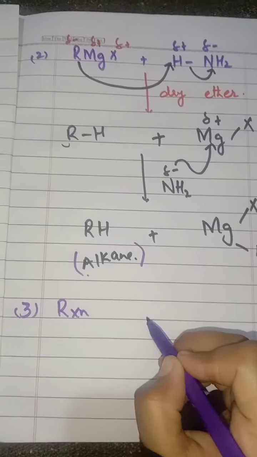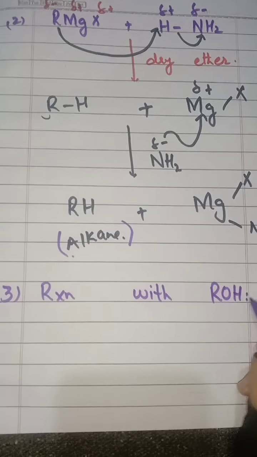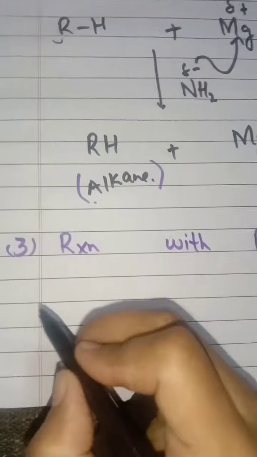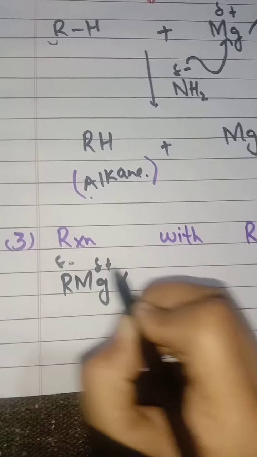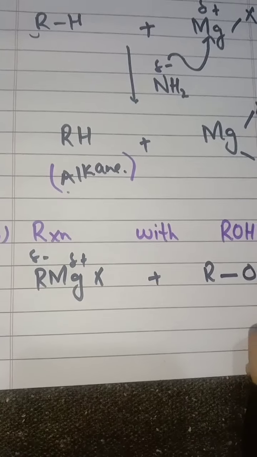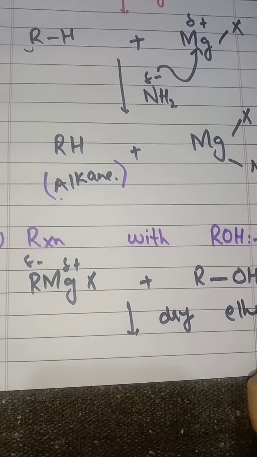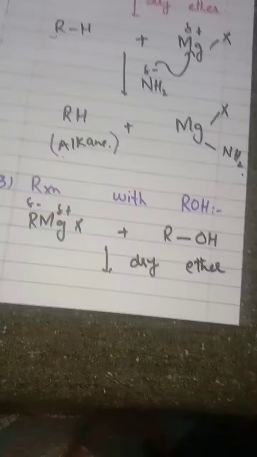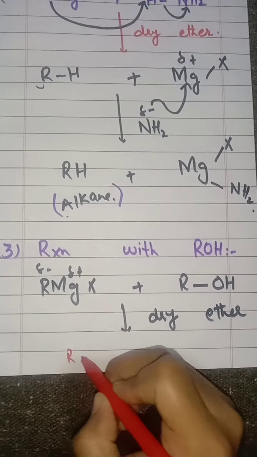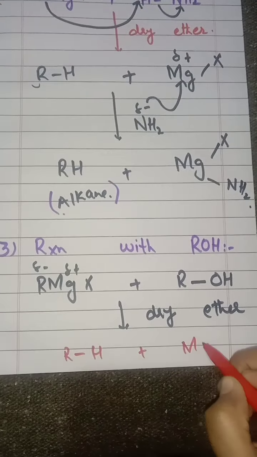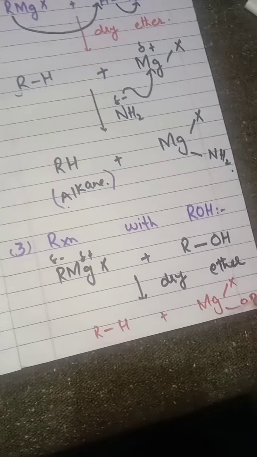Now its reaction with alcohol. What will happen? Here is RMgX, partial positive charge, partial negative. It will react with alcohol in the presence of dry ether. Now what will be the product? The product again will be alkane with RMgX, and here is the OR group, the alkoxy group.